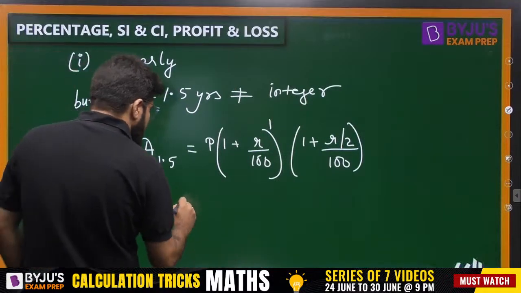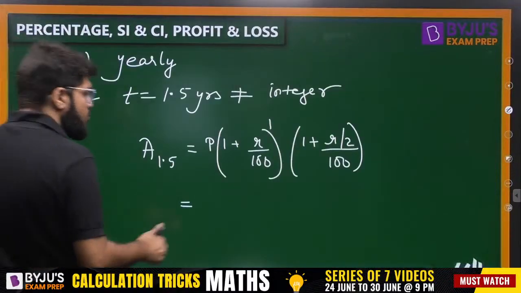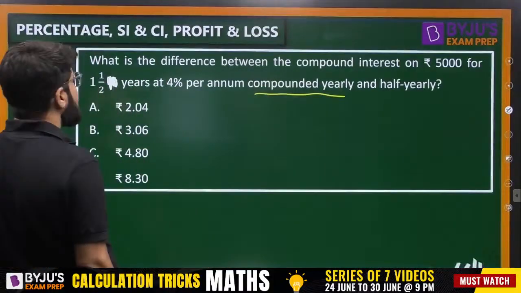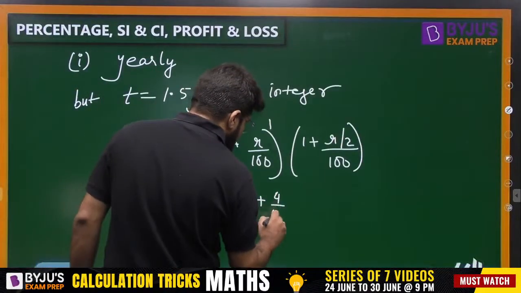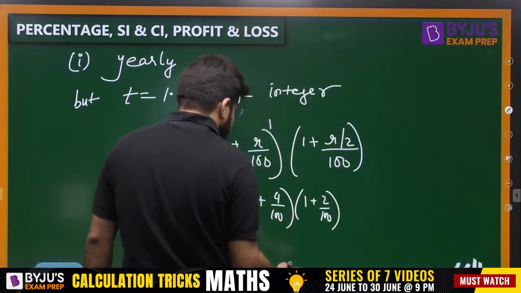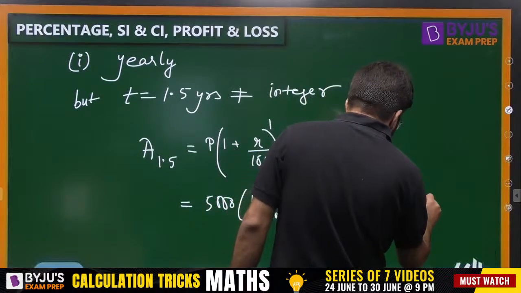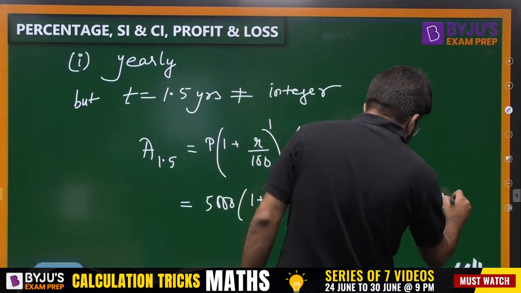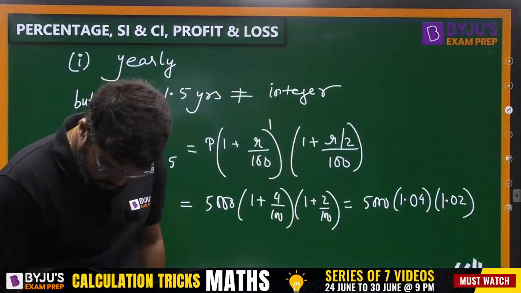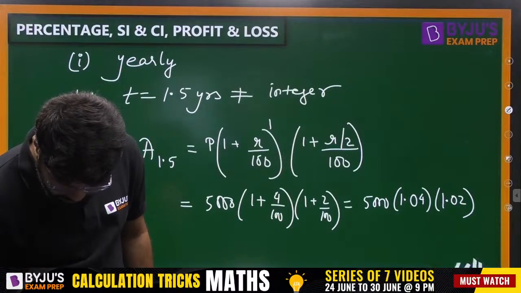So what should be the answer? What is the principal given to me? That is 5,000. Let us complete the calculation. 1 plus the rate of interest, which is 4%, so 1 plus 4 by 100, and 1 plus 2 by 100. So this is equal to 5,000 times 1.04 times 1.02. How much is the answer? Let's just quickly calculate.